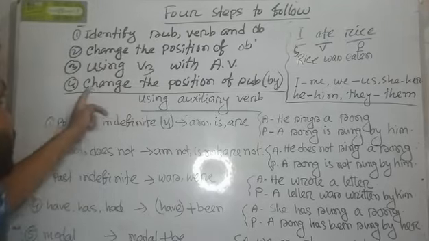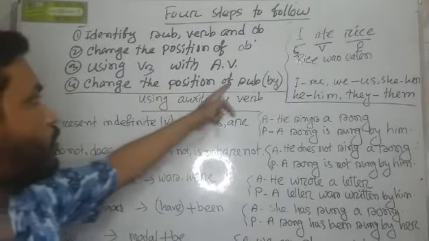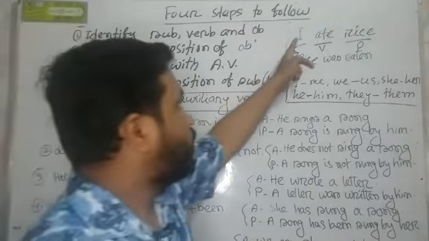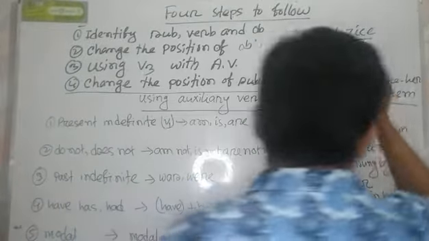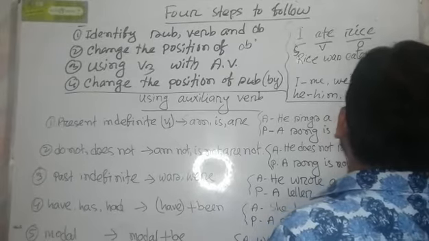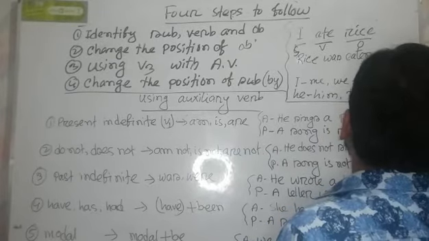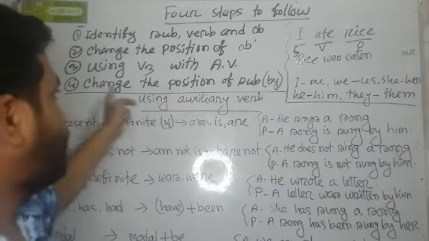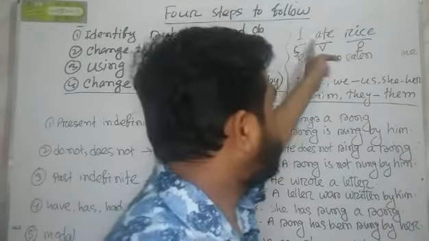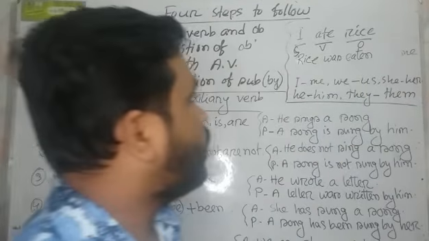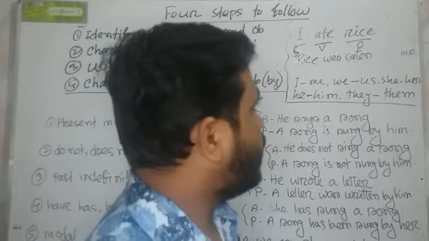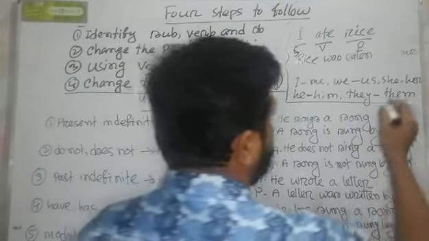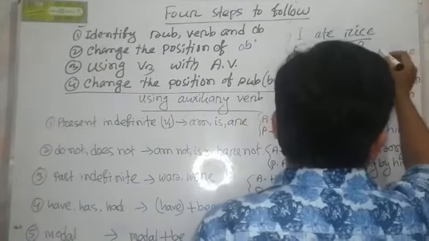And in the fourth step we have to change the position of subject. That means subject will become object. So I becomes me. We know that subject is used at the end of the sentence of a passive sentence. Subject is used at the end of a passive sentence with a preposition.